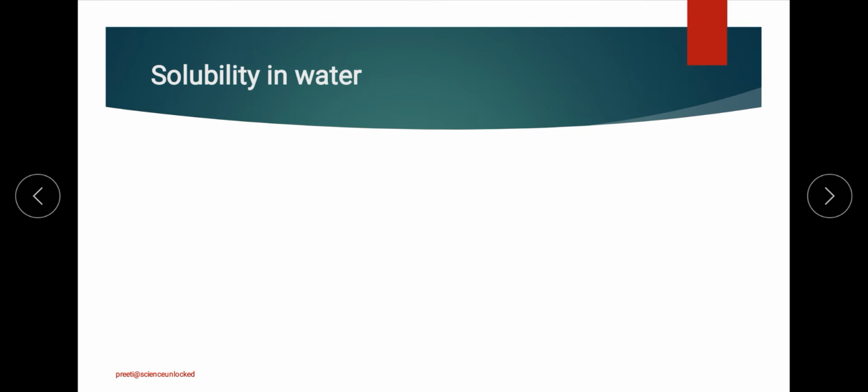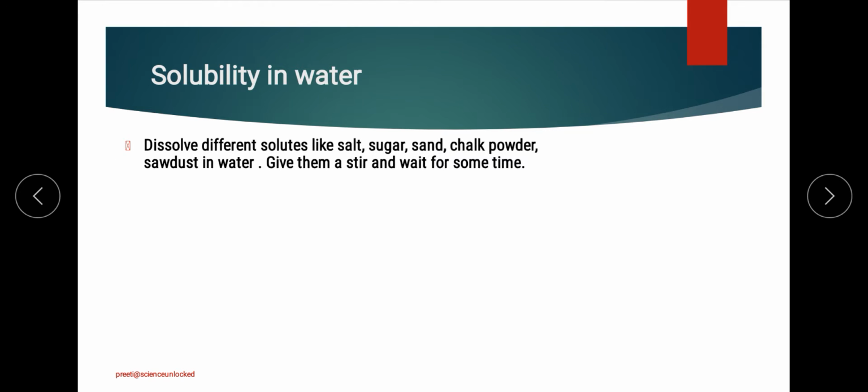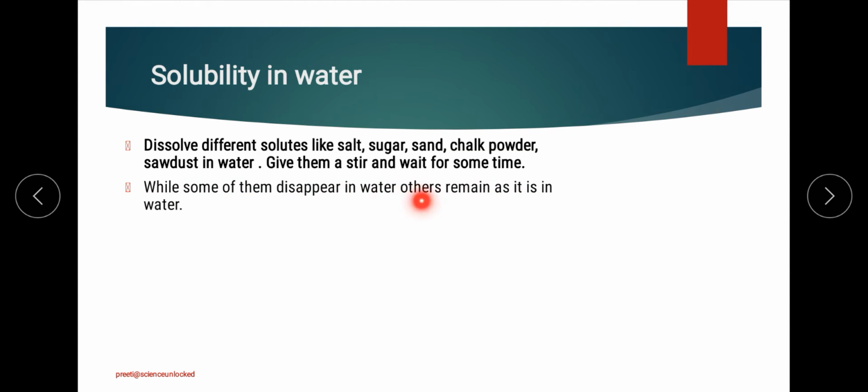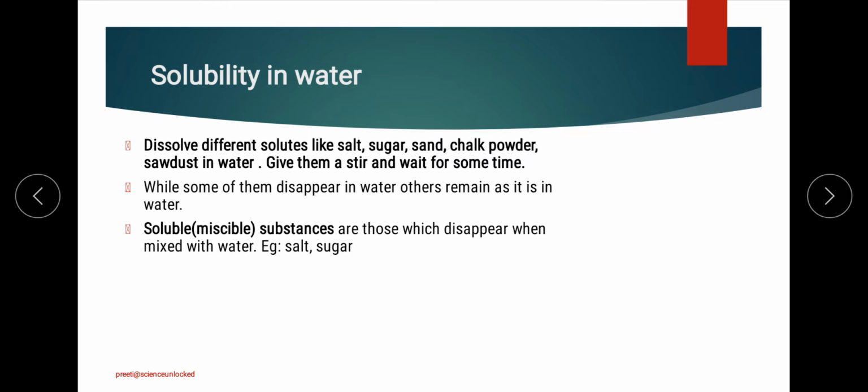Now, whenever we talk about the concept of solubility, we talk about dissolving different materials into water. Whenever we add something into the water, let us say salt, sugar, chalk powder, anything that we can think of, and we give it a stir and keep on mixing it properly, we will see that there are certain combinations, mixtures, where the material that we have added, that is the solute, will mix properly and disappear in the water. On the other hand, there are certain things which will not disappear and will remain in the water.